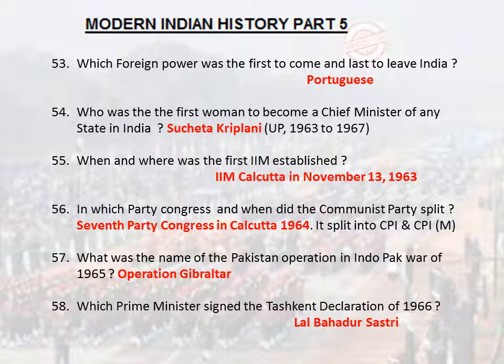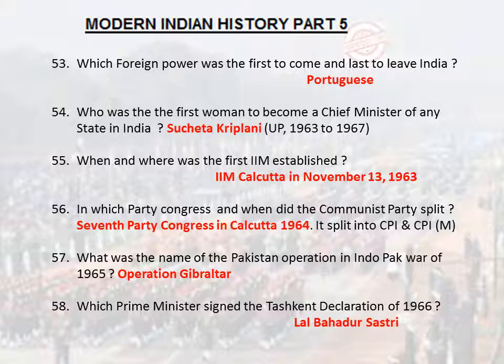When and where was the first IIM established? IIM Calcutta, on 13th November 1961. In which party congress and when did the Communist Party split? 7th Party Congress in Calcutta, 1964. It split into CPI and CPI-M.